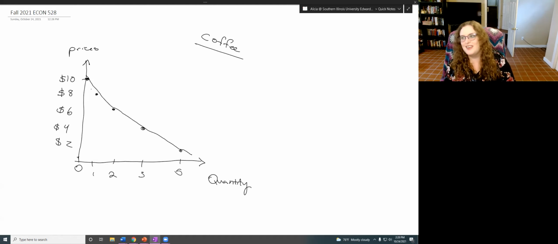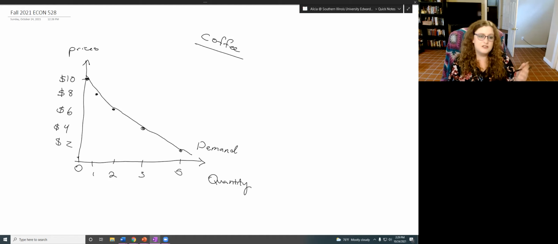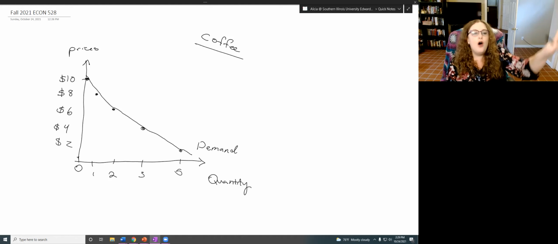Yeah, assume that line actually touches the points. All right, so the line itself we call demand. It's the relationship of how much you want at all the prices. So demand is the idea that I would want 1 at $8 and I'd want 3 at $4, right? It's all of it. So the line itself is demand.